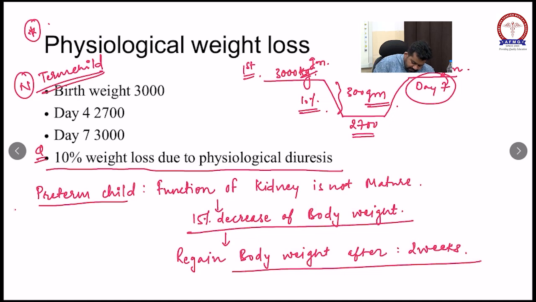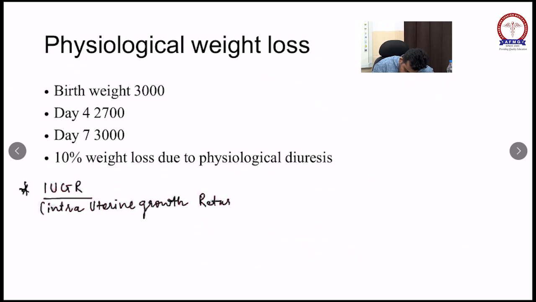Whereas if they ask you what happens in an IUGR baby, IUGR means intrauterine growth retardation. We will see this topic later on.